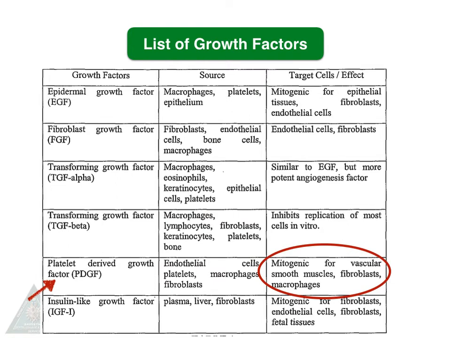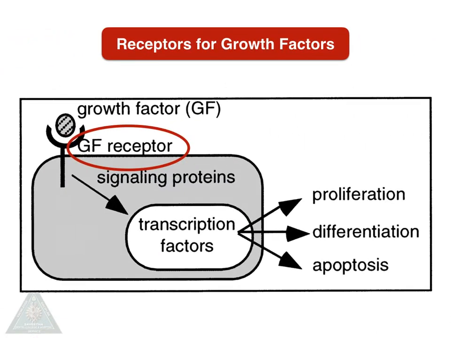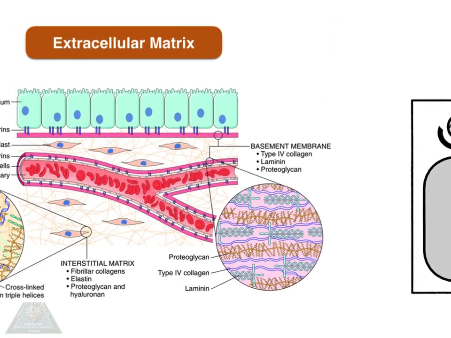And the platelet derived growth factor, PDGF, acts on vascular smooth muscles, fibroblasts and macrophages. Insulin like growth factor, IGF, has activity towards fibroblasts, endothelial cells and fetal tissues. The second requisite is the receptors of growth factor, which recognize the growth factor, resulting in signaling pathways, which result in transcription factor activation and lead to proliferation, differentiation and apoptosis of the cells.